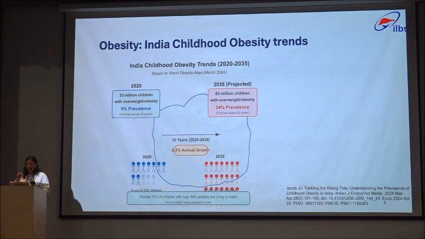Then coming to India's childhood obesity trends. This data is based on the World Obesity Atlas estimates of 2020. There are 33 million children in India living with overweight and obesity. These numbers are projected to reach approximately 83 million with 24% prevalence, observing 6.2% annual growth in these 15 years.